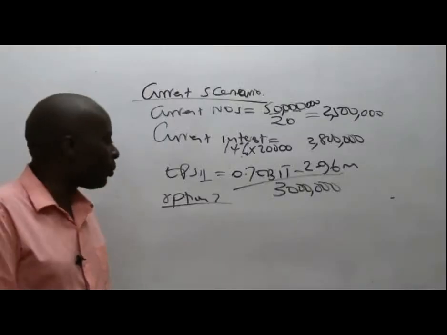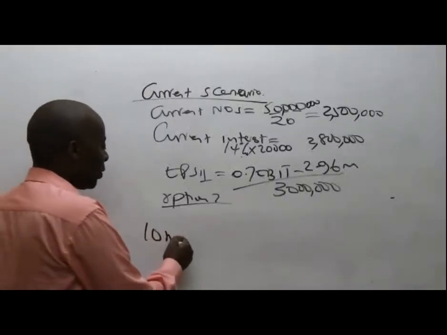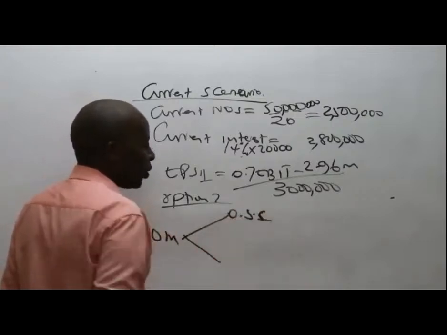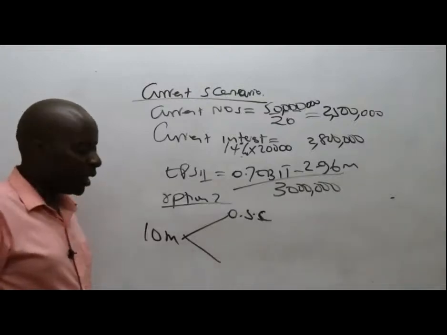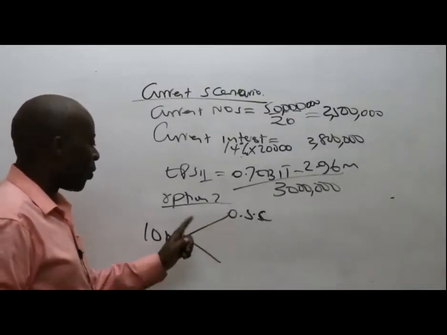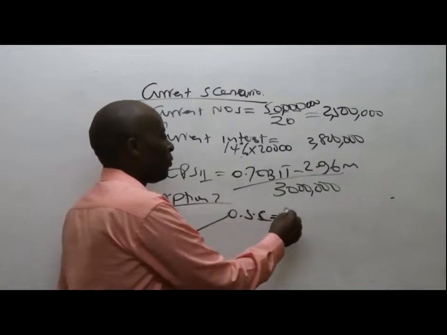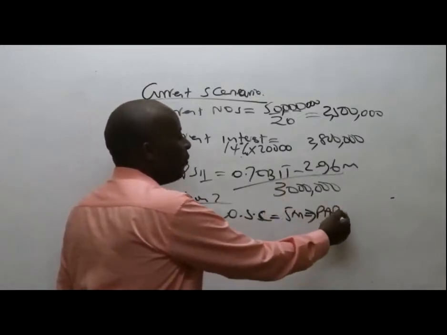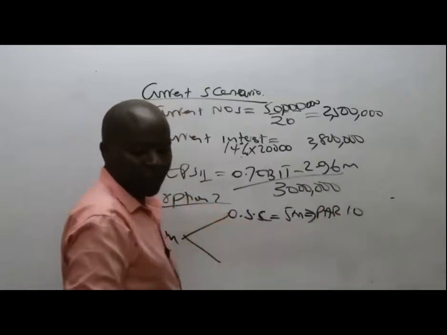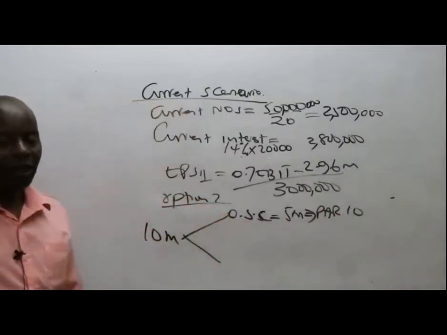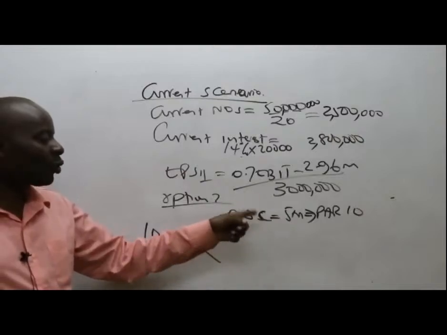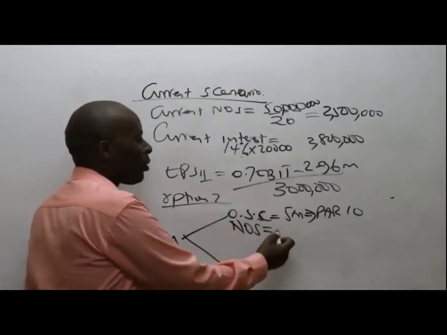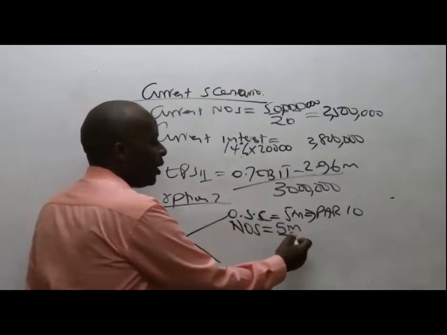That we have an option 2, we have 10 million here to raise, a half. This half goes to the ordinary shares. So we raise the half through the ordinary shares. So half means 5 million, and then they have given us the par value. Par is 10. So in this 5 million share capital to be raised, I'll be interested in getting the number of ordinary shares. So number of ordinary shares here will be 5 million divided by 10.